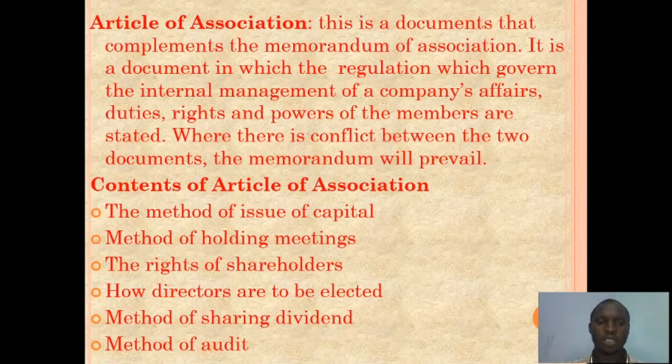So the contents that you can find in an Article of Association: number 1, the method of issue of capital, the method of holding meetings, the right of shareholders, how directors are to be elected, method of sharing dividend, and lastly, the method of audit. So these are the contents of Article of Association.